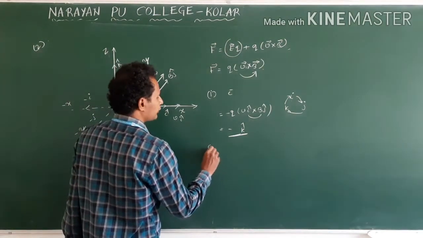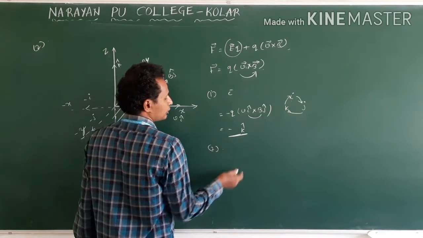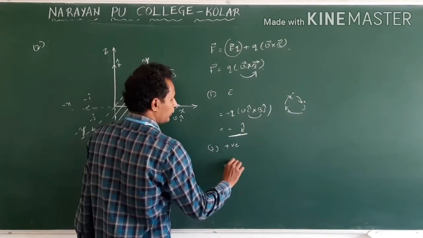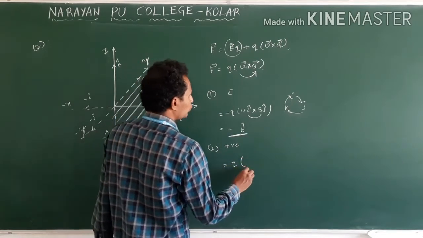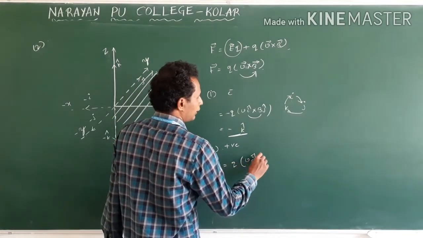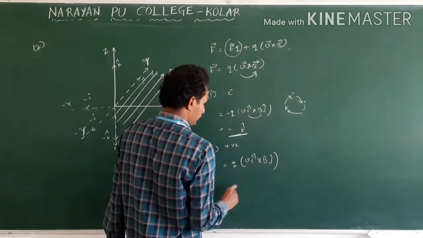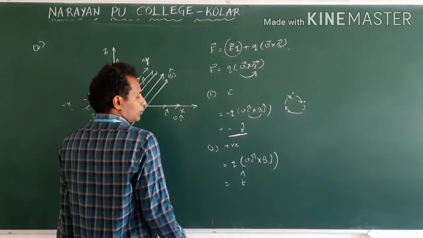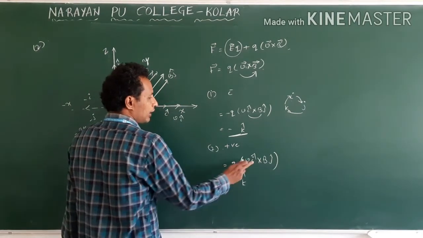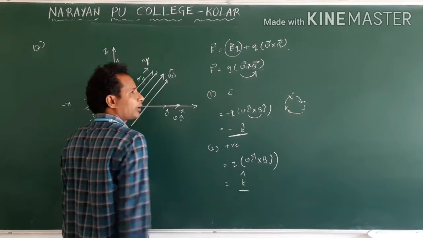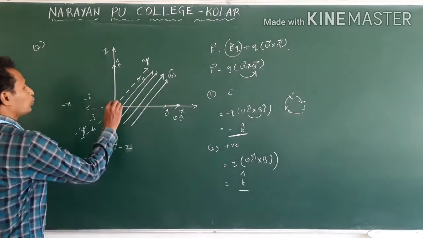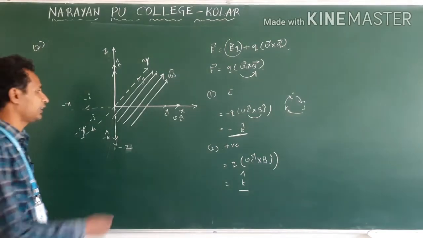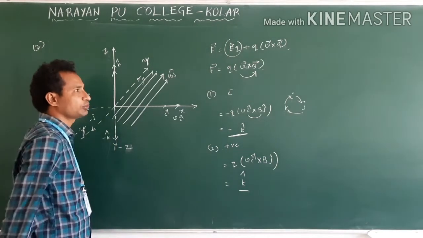Correct. Next, second question: positive charge. Clear. Proton, positive charge. Then this q will be q. Then what do we do? V I cap cross B J cap. What do we get? We get K cap. This is a positive charge and I cross J is K cap, so the proton will deflect towards the z-axis. Clear? The electron goes along the negative z-axis.